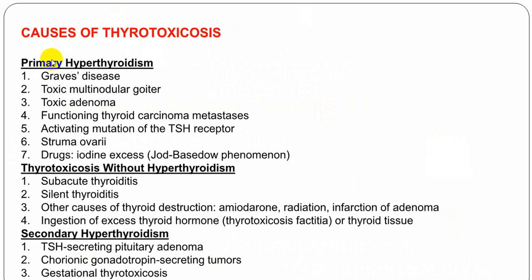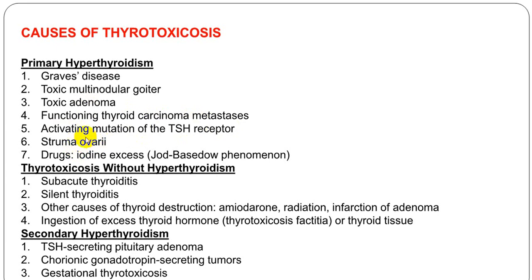You can divide into primary, or you can call it thyrotoxicosis without hyperthyroidism, meaning it is outside the thyroid gland, and secondary hyperthyroidism. So in primary: Graves' disease, toxic multinodular goiter, adenoma, thyroid malignancy, mutation of TSH receptor, struma ovarii.